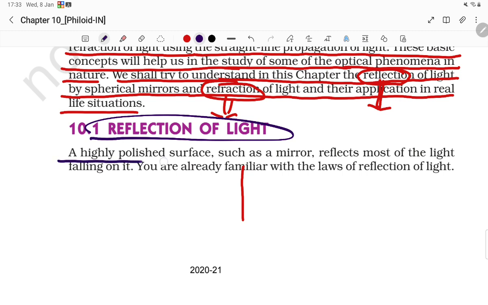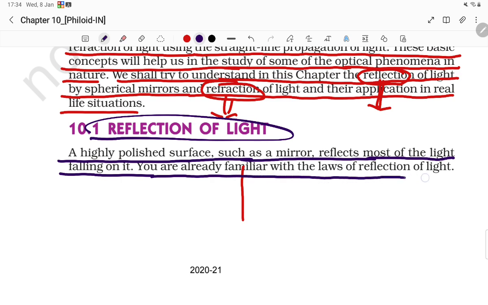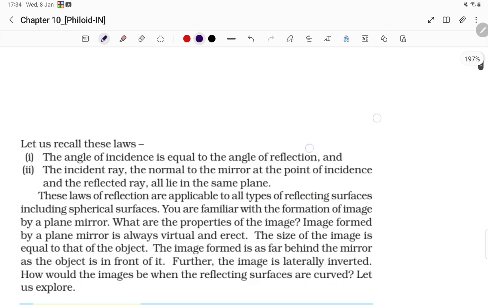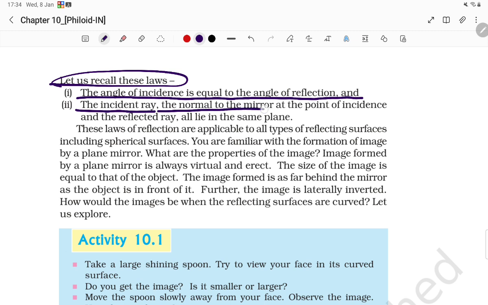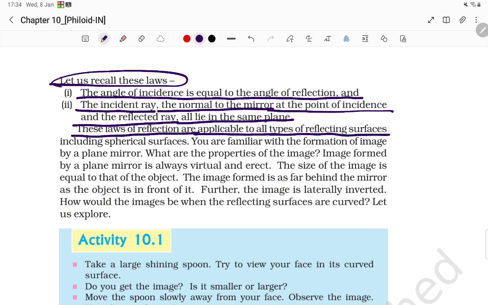Reflection of light: a highly polished surface such as a mirror reflects most of the light falling on it. You are already familiar with the law of reflection of light. Let us recall this one. The angle of incidence is equal to the angle of reflection, and the incident ray, the normal to the mirror at the point of incidence, and the reflected ray all lie in the same plane. These laws of reflection are applicable to all types of reflecting surfaces including spherical surfaces.